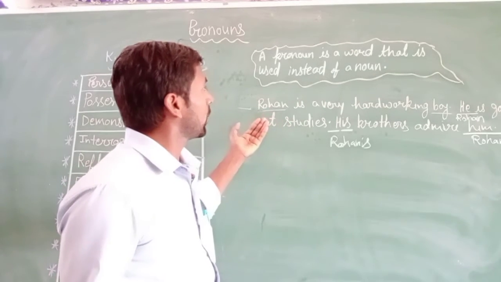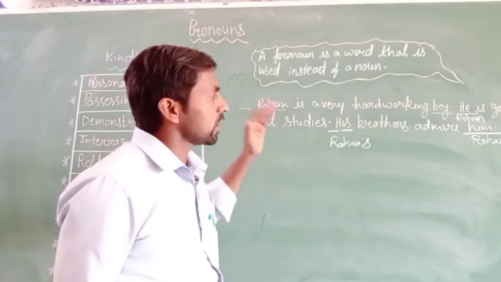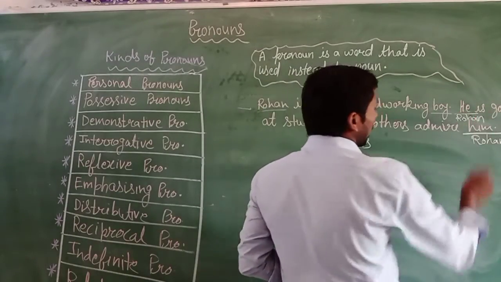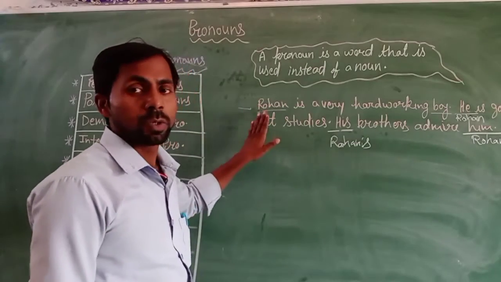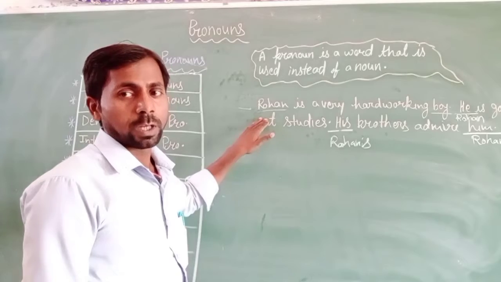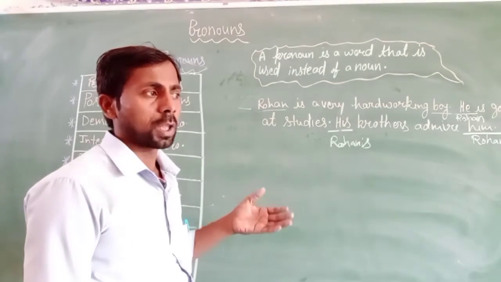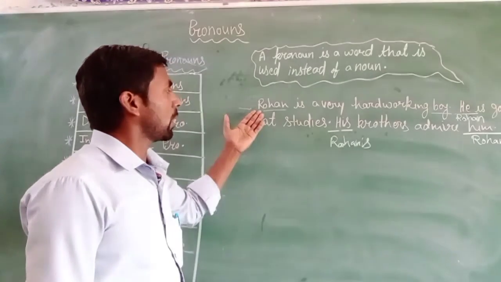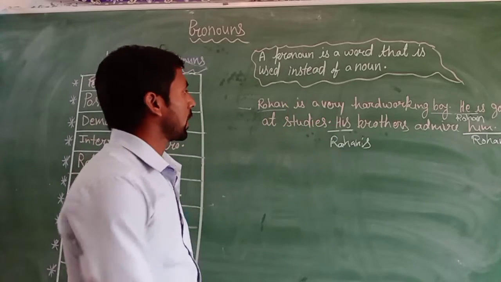When you use a pronoun in place of the noun, all this confusion becomes clear. If you use the pronoun in place of the noun in a paragraph or passage of more than two or three sentences, in place of the main subject you can use the pronoun word.